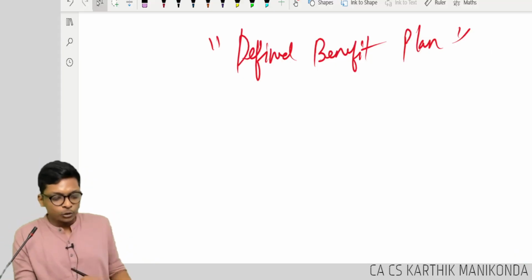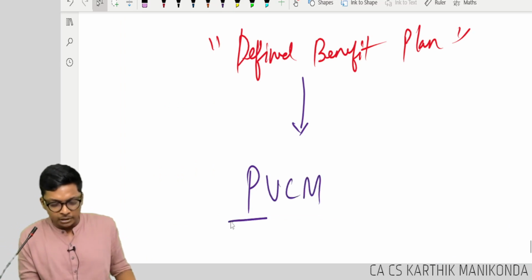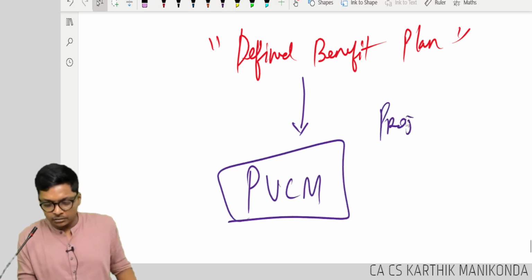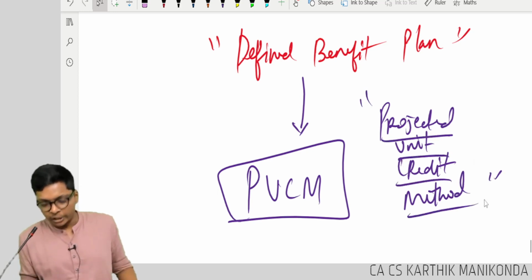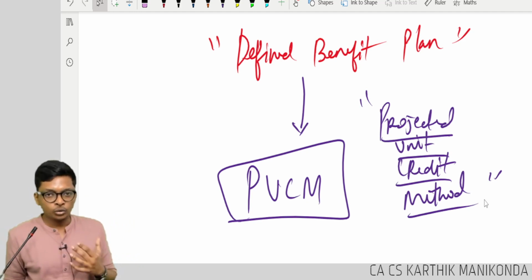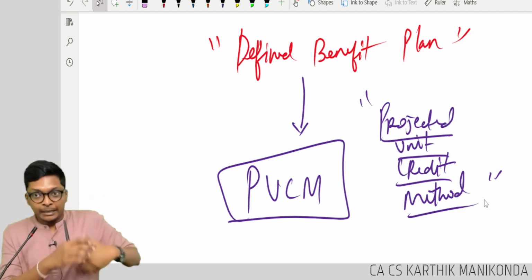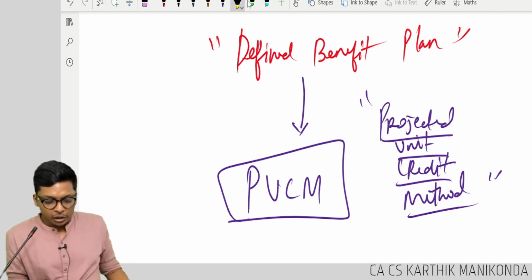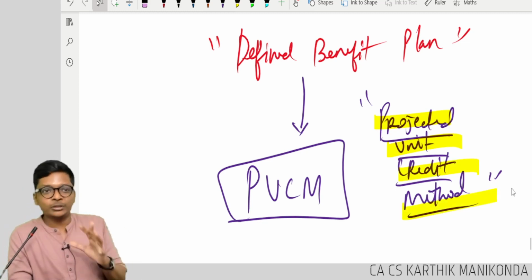plan. They do accounting using something called PUCM, projected unit credit method. This is what we are going to learn. So far, is the standard complex or difficult, guys? Hello? Easy. I told you it's complex in the starting. It's easy. Have the same mindset even after I finish this. Projected unit credit method. It's actually easy, guys.